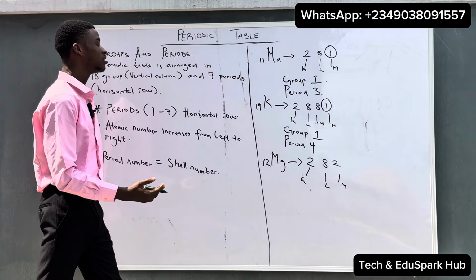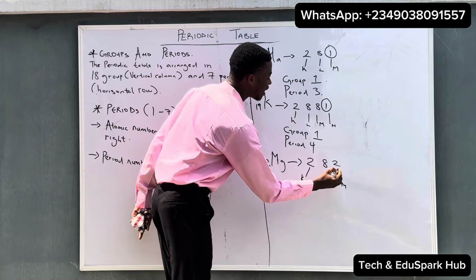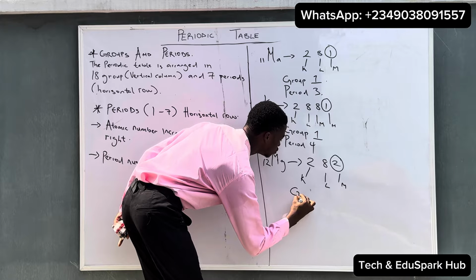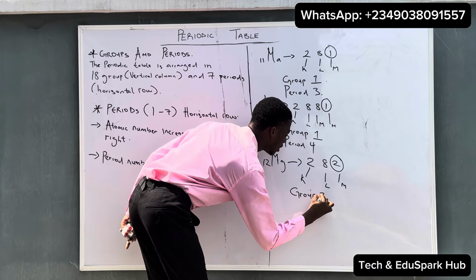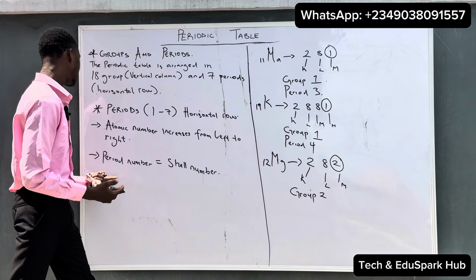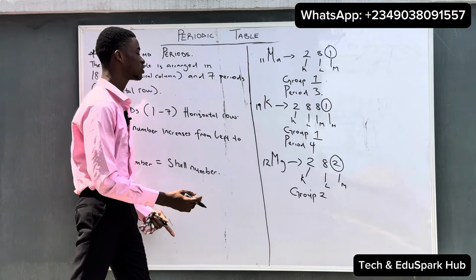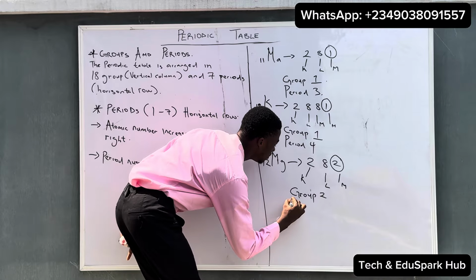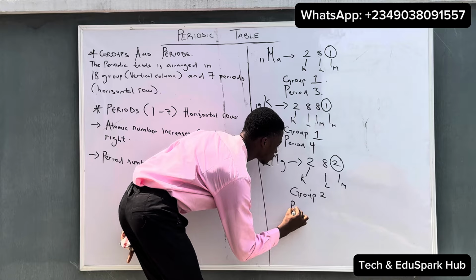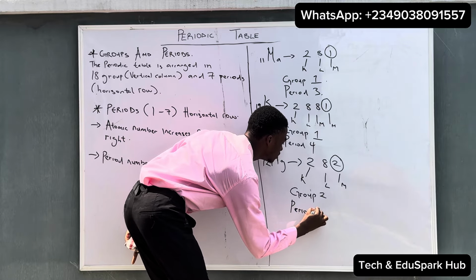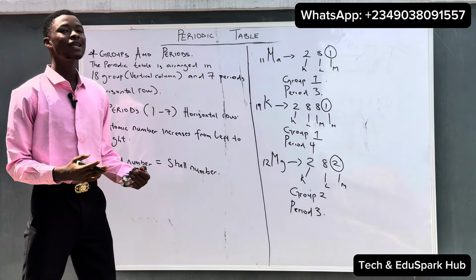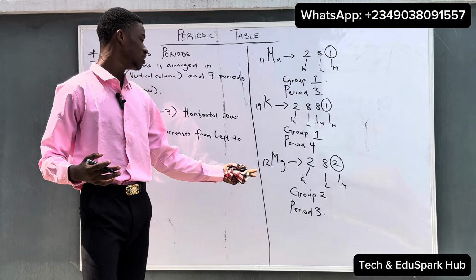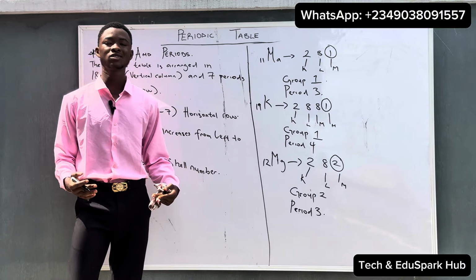Now, how can we determine the group number? We can just look at the last valence electron, which is 2 in this case. So we can say magnesium belongs to group 2. And to know the period, we said the period number is equal to the shell number. So we can just count the shells, which is 1, 2, 3. So magnesium belongs to group 2 and period 3. You can do this for any element you want. So long as you know the atomic number of that element, you can easily get the group number and the period number of that particular element.